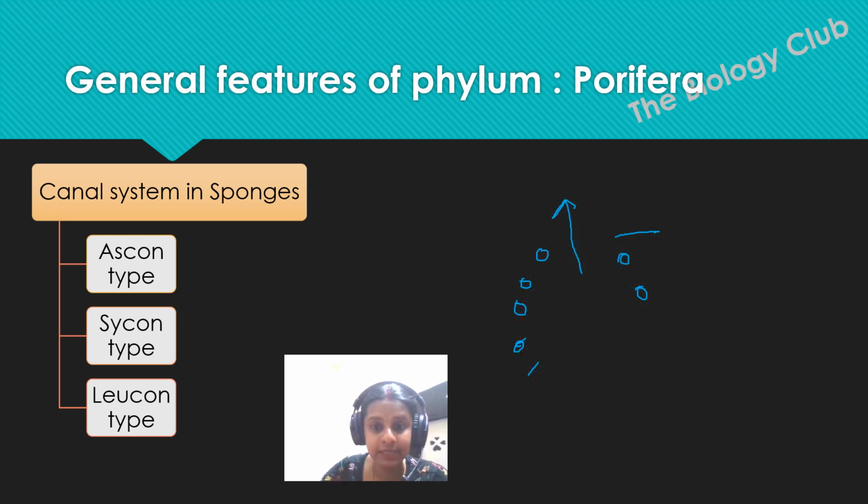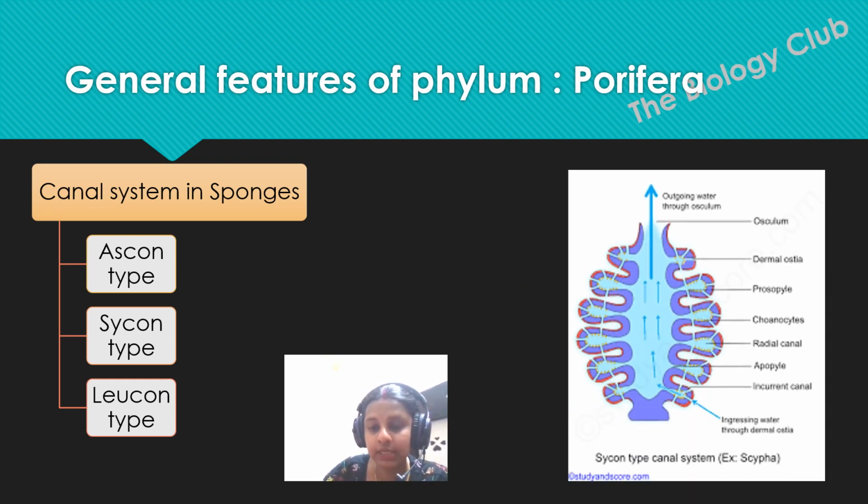Then we have Sycon type. This is how the Sycon type will look. It is wavy like this, and other things are similar, just the outer structure is a little bit different.